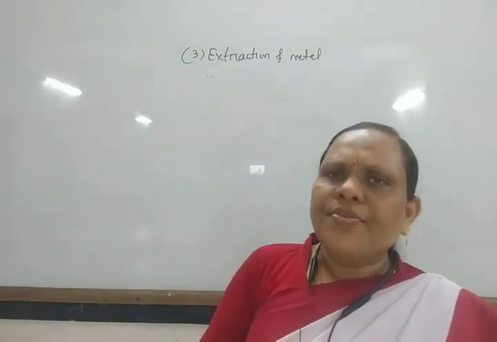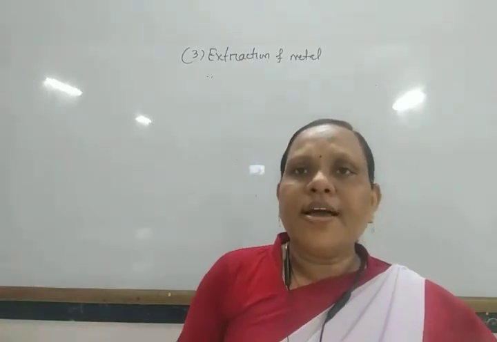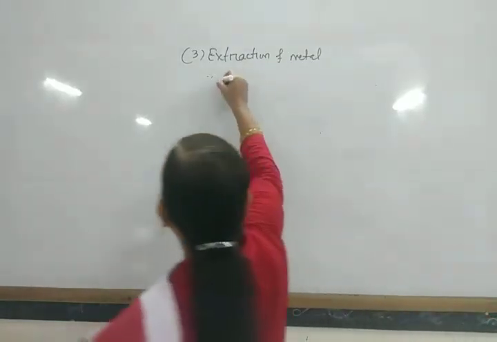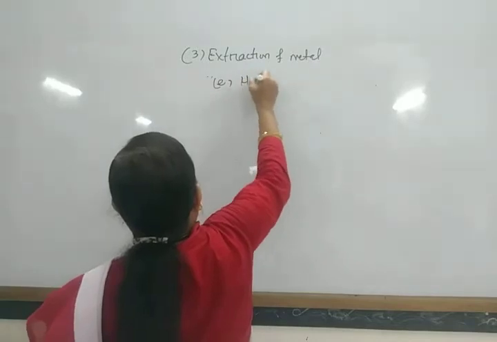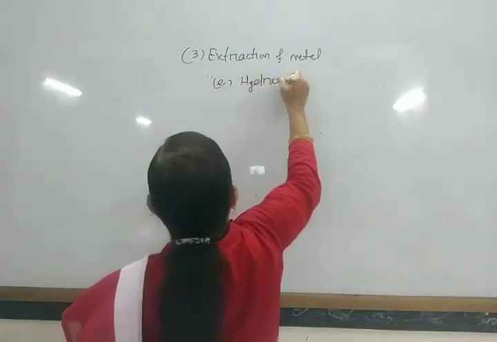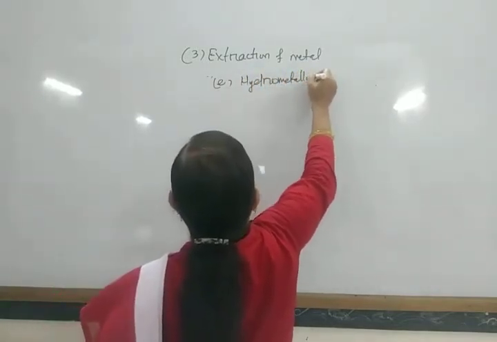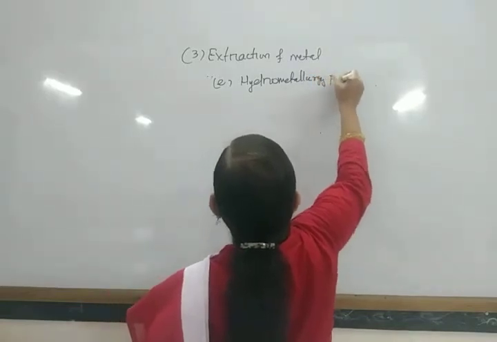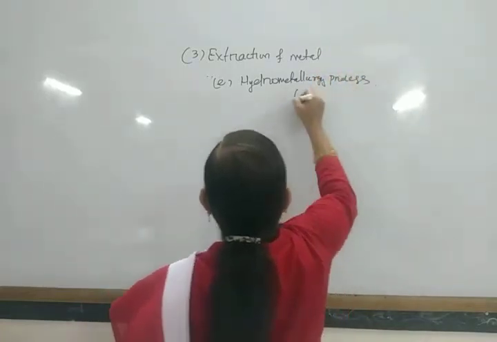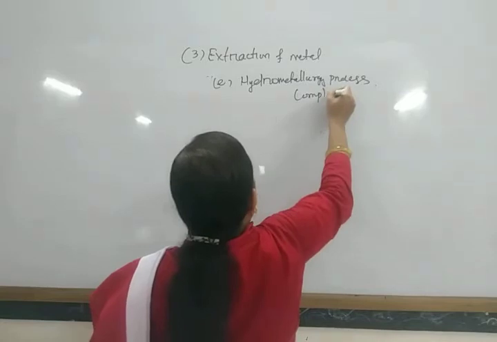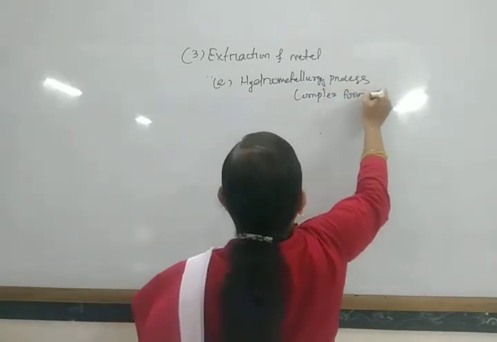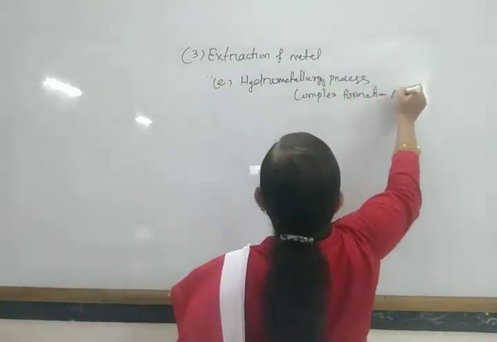This is also one type of concentration process. So that is the hydrometallurgy process, or we can say the complex formation process.